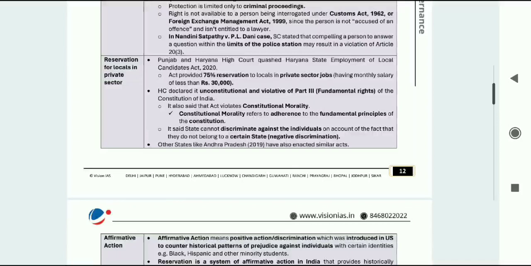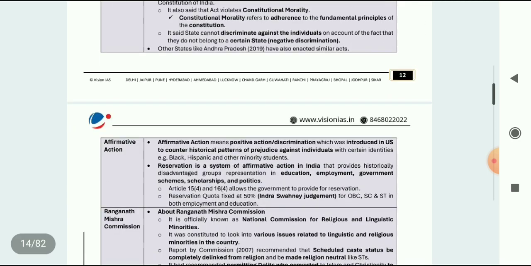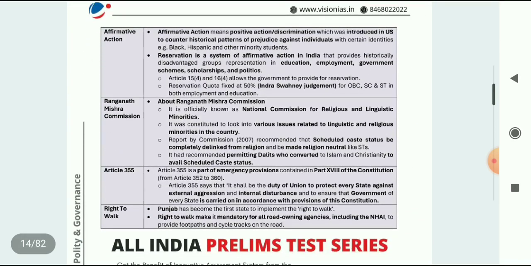The issue was that locals must be reserved in the private sector. In Punjab and Haryana, 75% reservation was given in private sector jobs. Not much important.